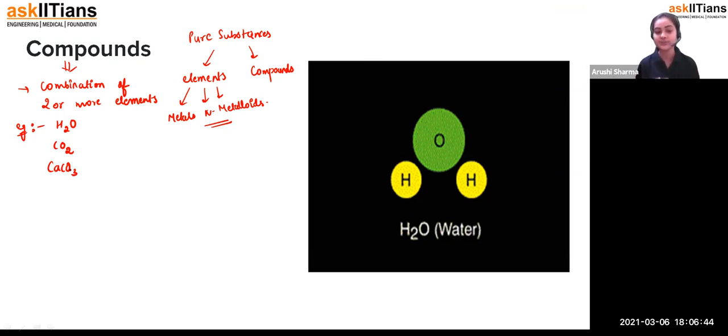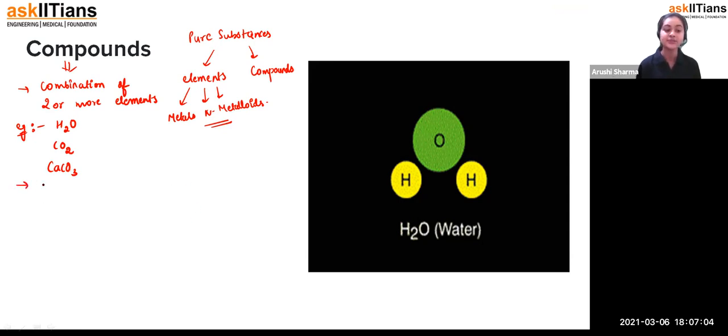There can be a condition when two or more elements are combining and forming compounds. Now, what's the specialty about the compounds? Why are we considering them as pure substances? We are considering them as pure substances because, student, when elements combine together, they combine in a fixed ratio.